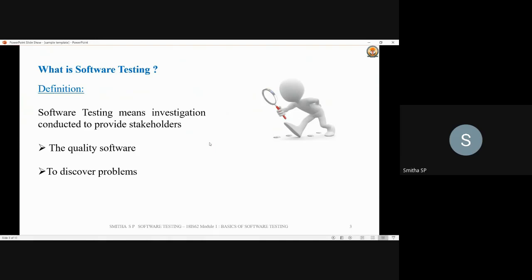Why do we need to test the software? Although the software developer has developed the software properly, we will still be carrying out software testing. Why? Because it's common that humans are fallible. This is especially true in the domain of software and software controlled systems, so we have to carry out the software testing process.